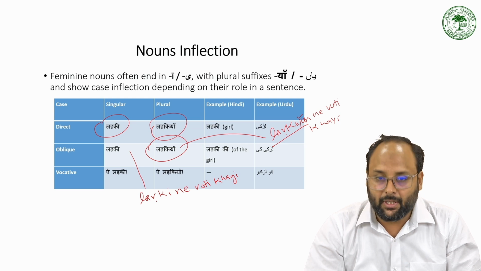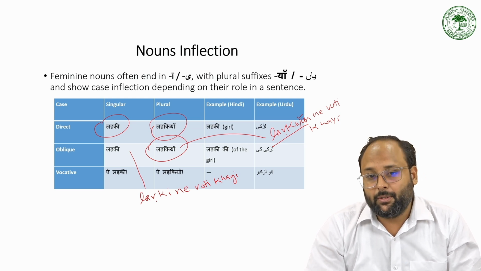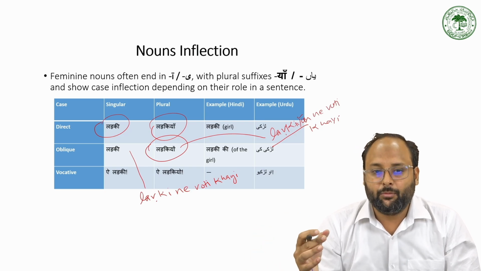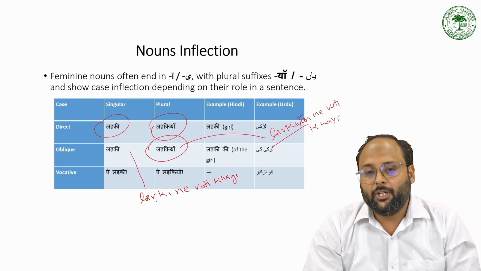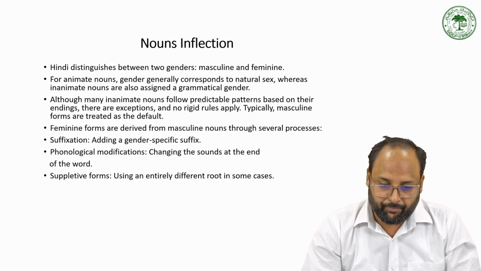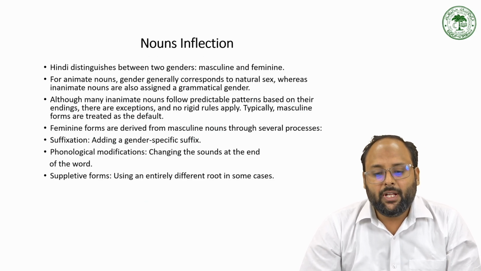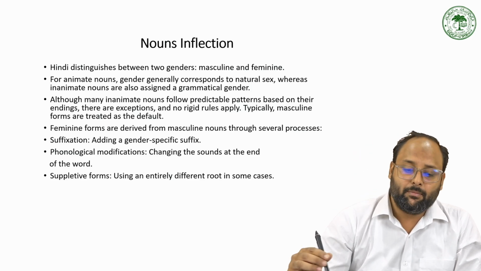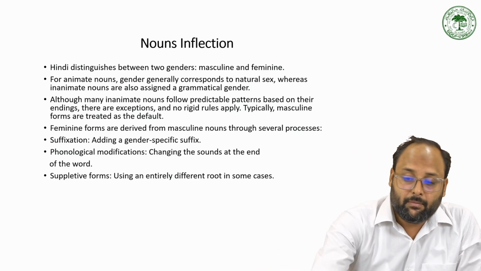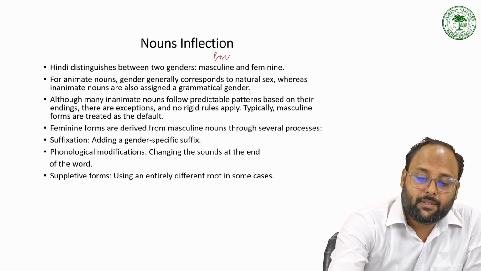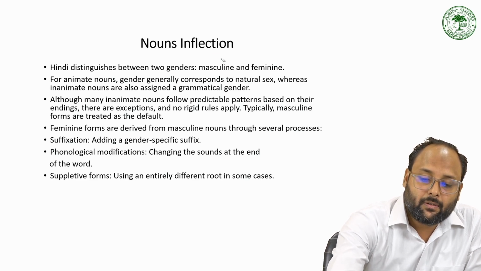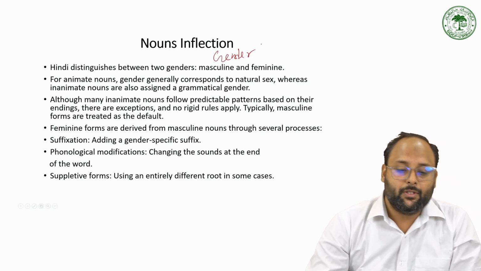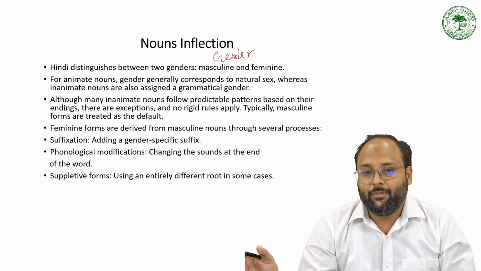So this is in terms of feminine. What kind of oblique case do we use? So for feminine singular we have ladki, and for feminine plural we use ladkiyon in the oblique case. So noun has basically the inflection for gender, number, and case. So here we are discussing some gender specific case. Hindi distinguishes between the two genders, masculine and feminine.